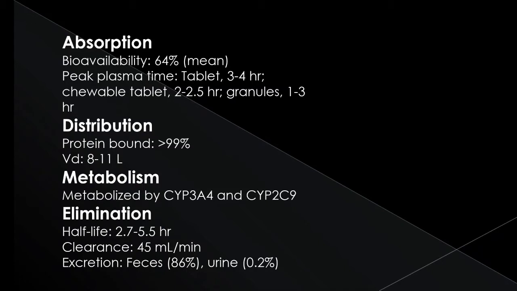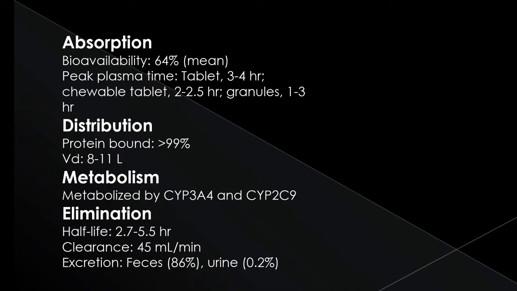In the granular form, its peak plasma time is 1 to 3 hours, and in the chewable tablet 2 to 2.5 hours. Its distribution: it is highly protein bound, that is 99%, and its Vd, that is the volume of distribution, is 8 to 11 liters. These are basically the pharmacokinetic parameters as you learn in pharmacokinetics.